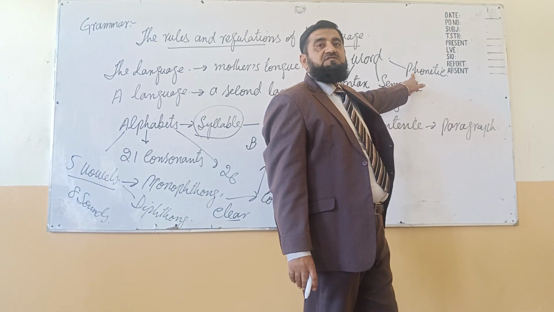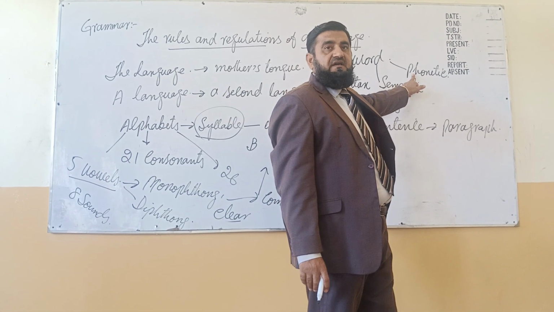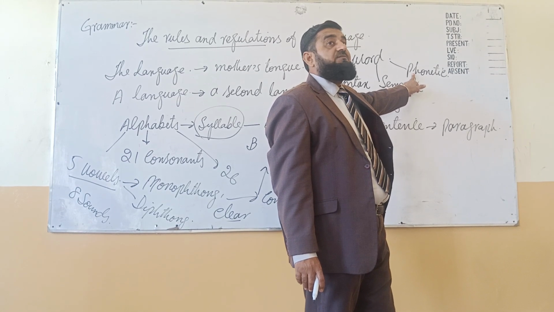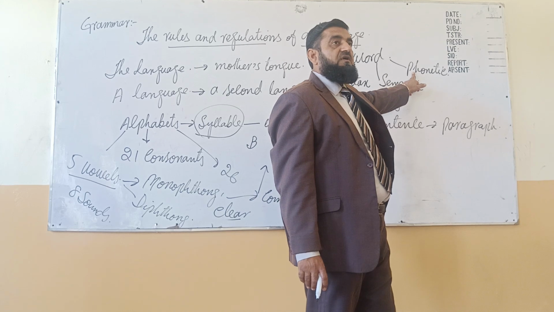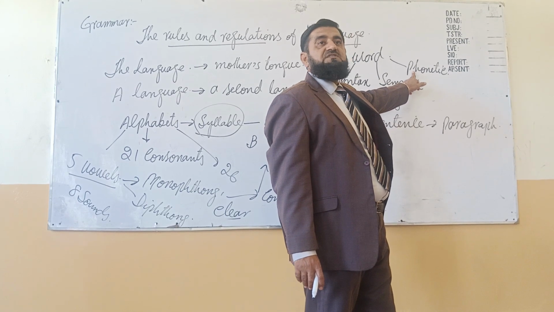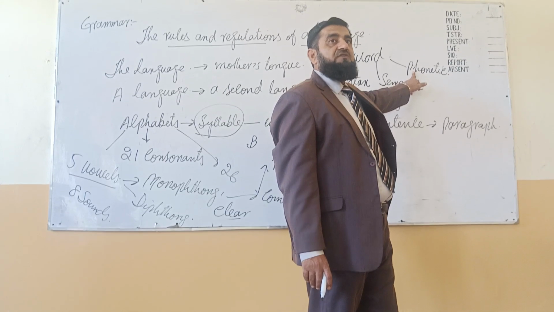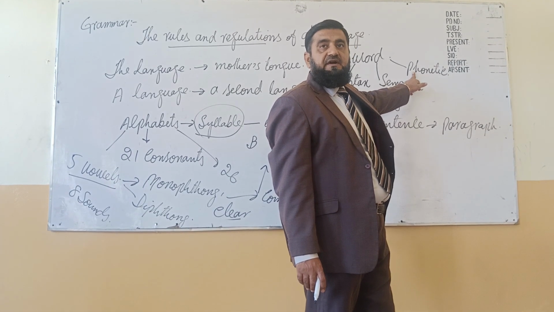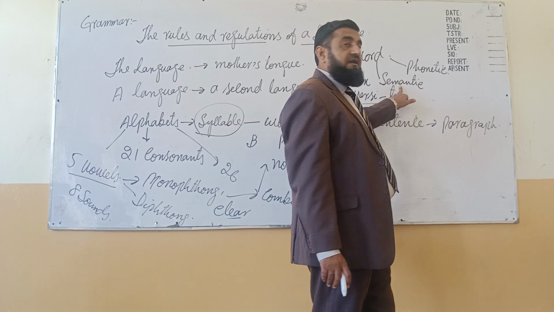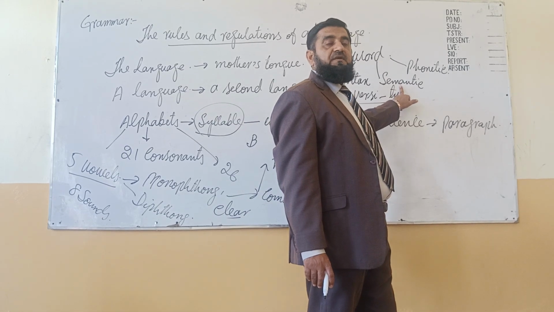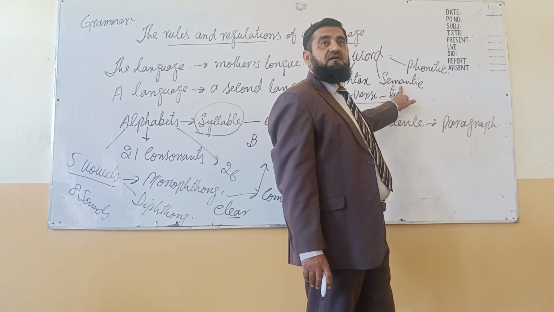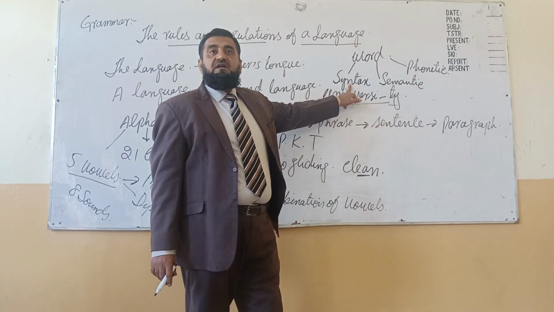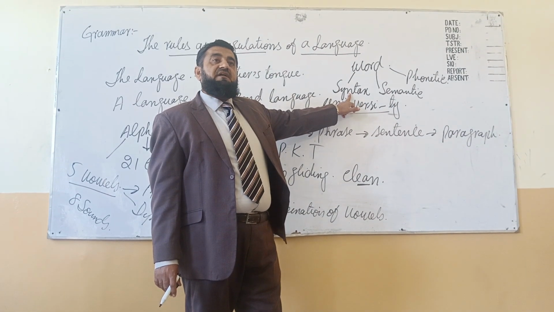A word must have phonetics. Phonetics means the way of pronunciation. When we are pronouncing, some other person can understand what I am pronouncing. That is phonetics. A word will follow the rules of phonetics. A word will have a meaning, that is semantics. A word will have a grammatical structure, and the grammatical structure is called syntax.